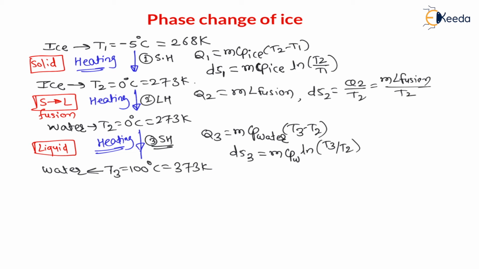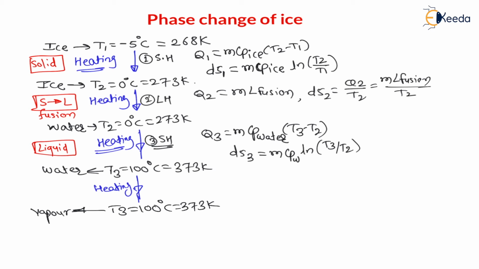Again, if I go on heating this water at 100 degrees Celsius, then this water will convert into vapor at the same temperature. Therefore, again heat this content, right? Go on heating. During this heating, the temperature will remain the same, T3, but there will be a phase change at 100 degrees Celsius, that is 373 Kelvin. There will be a phase change, right? Means here there will be a vapor.